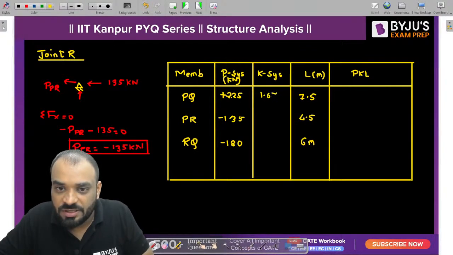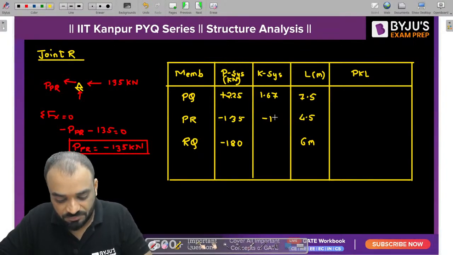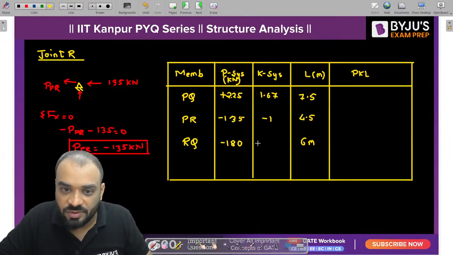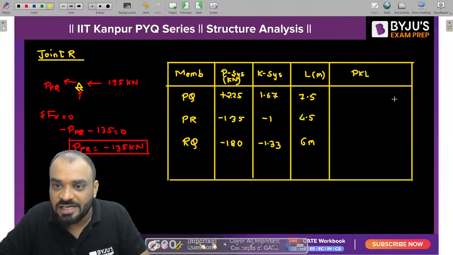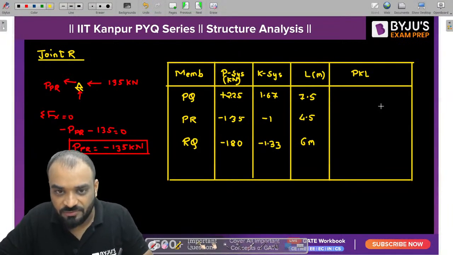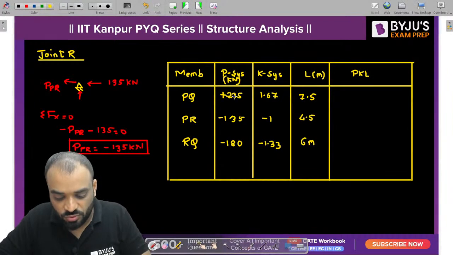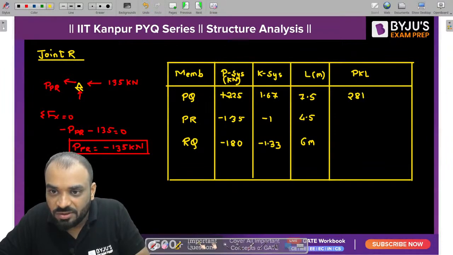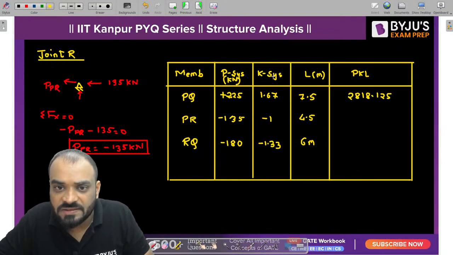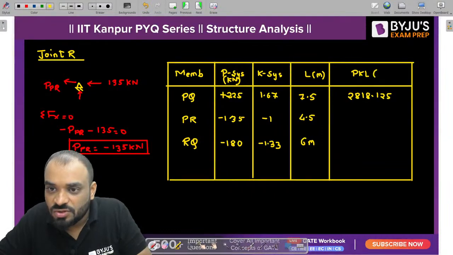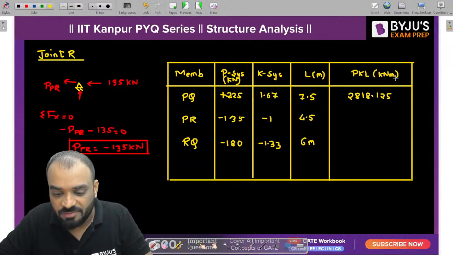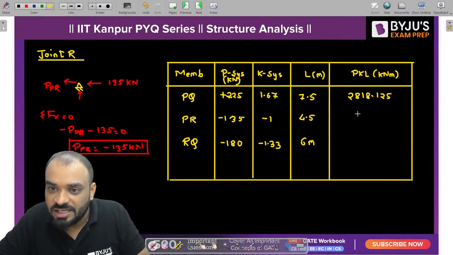You are getting a value of 1.67. This one is minus 1. And this one is minus 1.3. Now kindly solve it. This is 225 multiplied by 1.61 multiplied by 7.5. How much are we getting? 2818.125. Now see here, guys, this K system of force is dimensionless. The unit of this particular calculation will be kilonewton meter. Okay, 135 multiplied by 1 multiplied by 4.5. So we are getting a value of 607.5. What about this one?